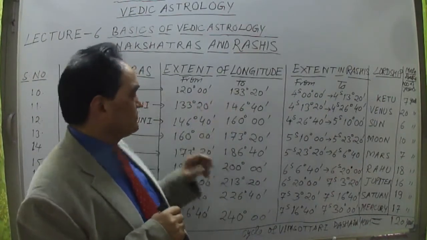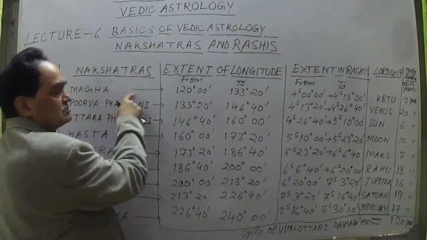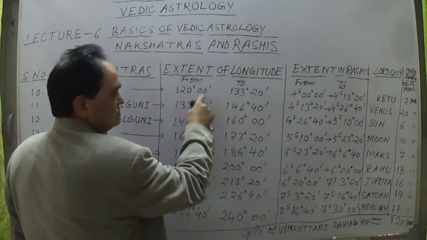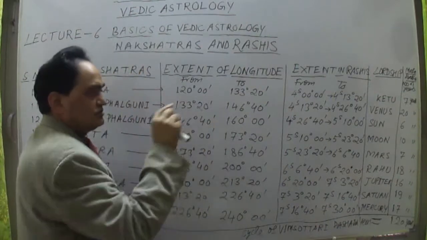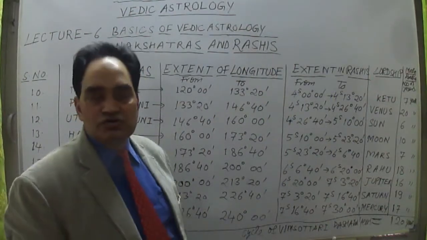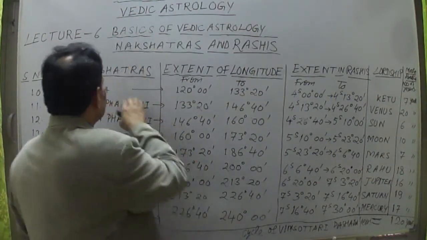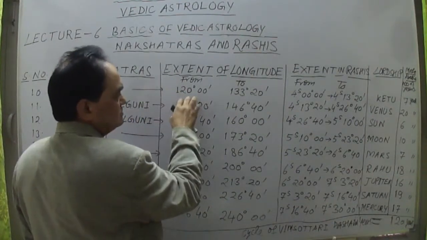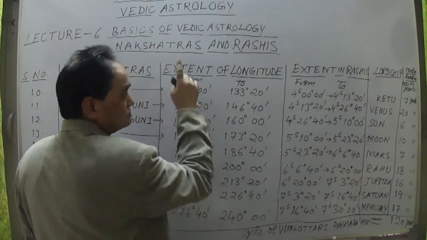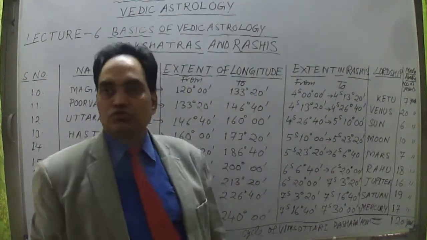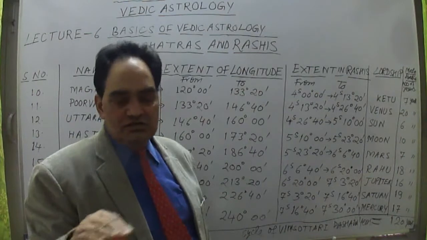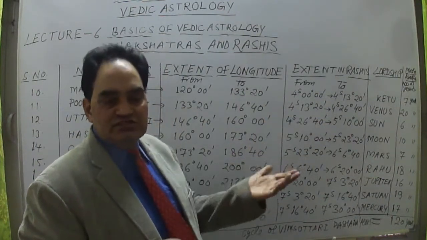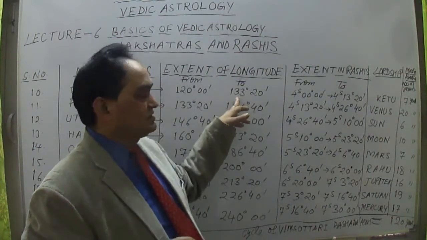For example, here, suppose this is Magha nakshatra. Magha nakshatra begins from 120 degree onwards, 120 degree 00 minute to 133 degree 20 minutes. Okay, that is the longitude of that nakshatra. So this is Magha nakshatra, the 10th one. Magha nakshatra has degrees from 120 degree, because up to 120 degrees those first initial 9 nakshatras were completed. So from 120 degree onwards, the next nakshatra will occupy that angle.